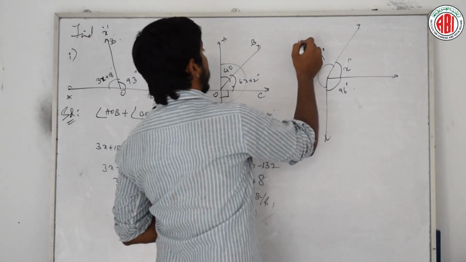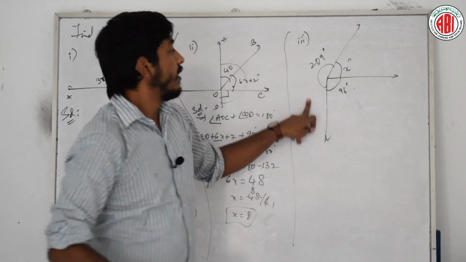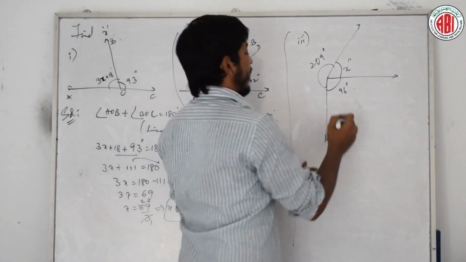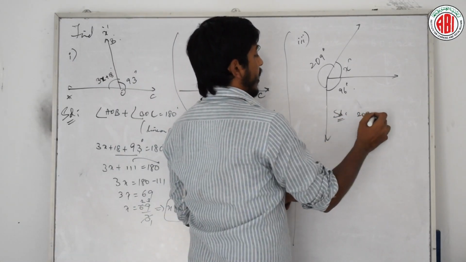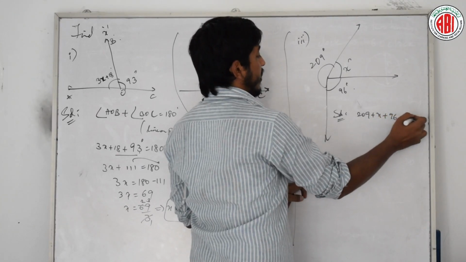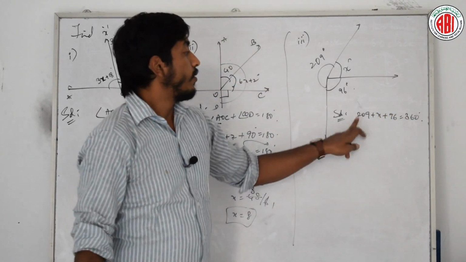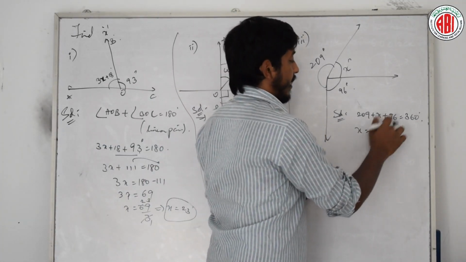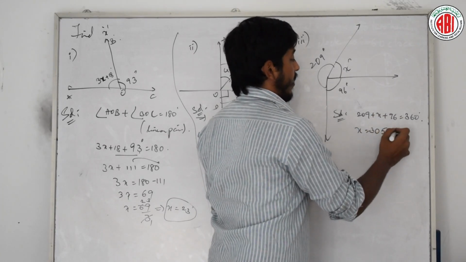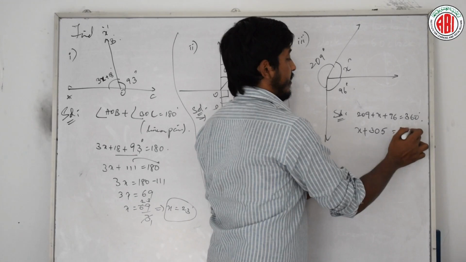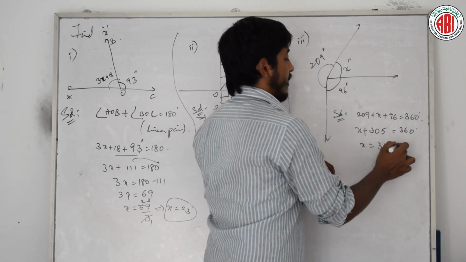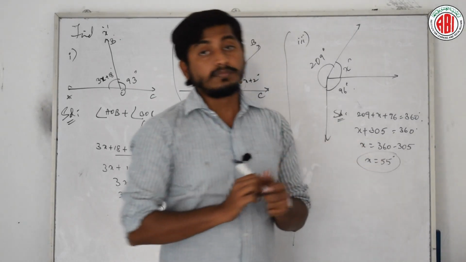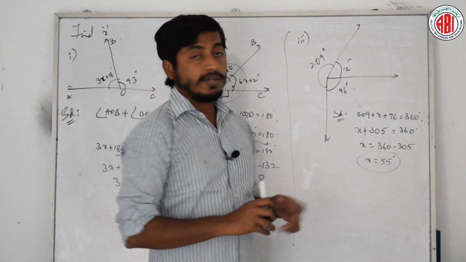Fine. Now see, check this third one. If you observe, he gave the complete angle. What is a complete angle? That is 360. You can directly write here 209 plus x plus 96 is equal to 360. Clear? 209 plus 96, how much is it? That is 305. Therefore, x is 360 minus 305, that is nothing but x is 55 degrees. Is it clear? Did you understand?